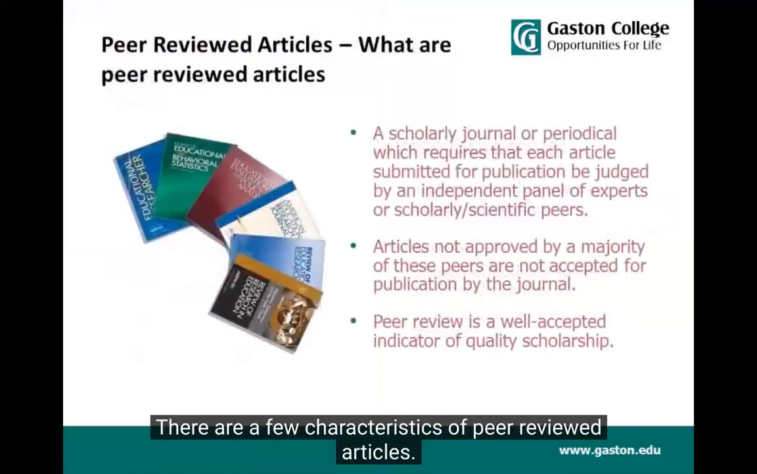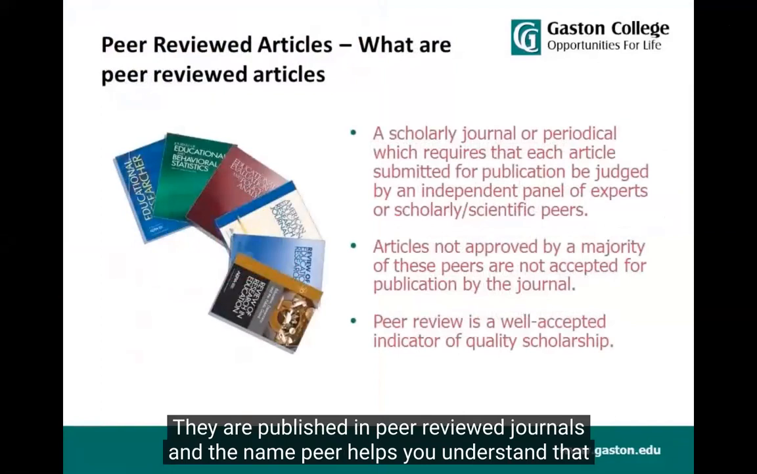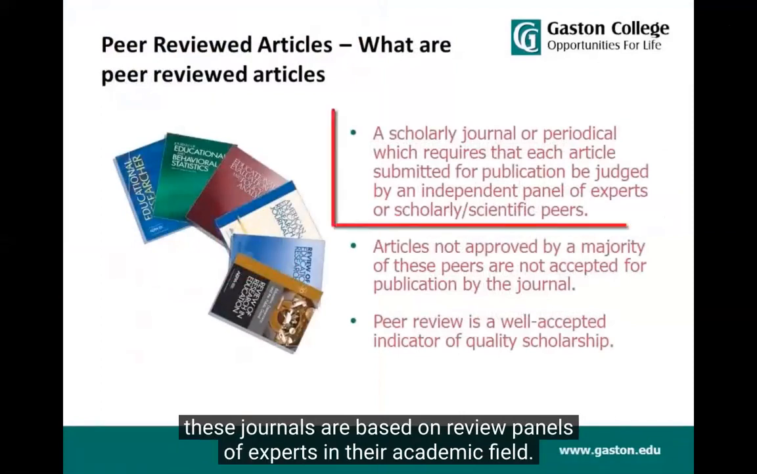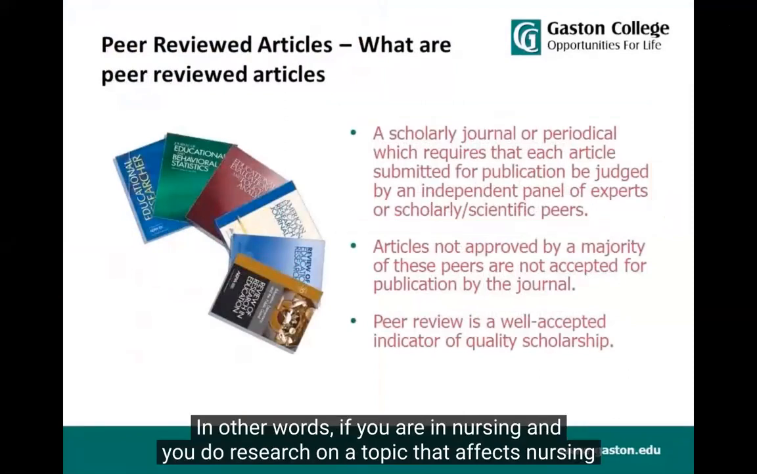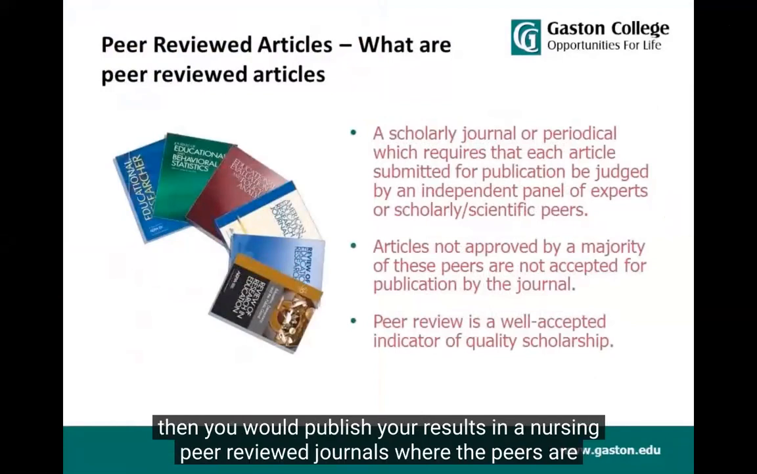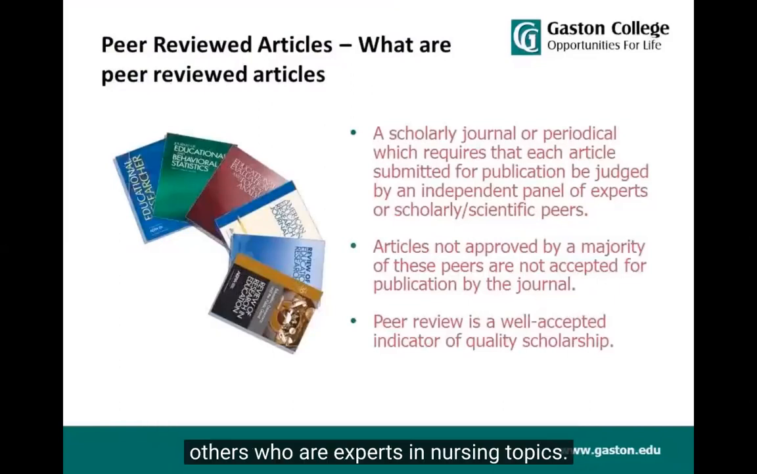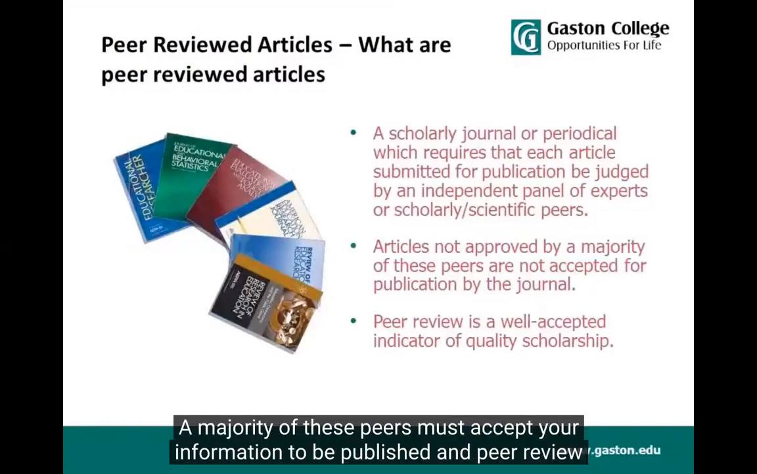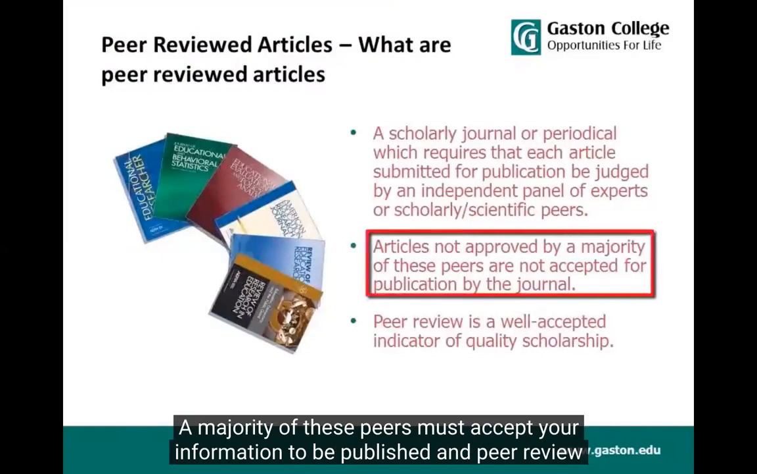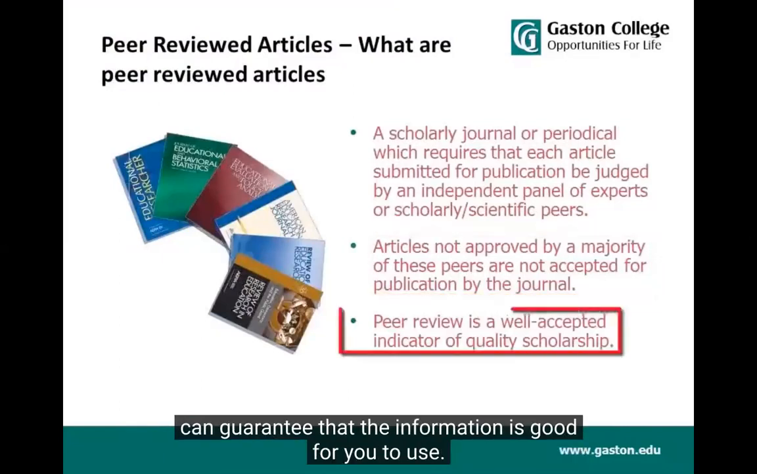There are a few characteristics of peer-reviewed articles. They are published in peer-reviewed journals, and the name peer helps you understand that these journals are based on review panels of experts in their academic field. In other words, if you are in nursing and you do research on a topic that affects nursing, then you would publish your results in a nursing peer-reviewed journal where the peers are others who are experts in nursing topics. A majority of these peers must accept your information to be published, and peer review can guarantee that the information is good for you to use.